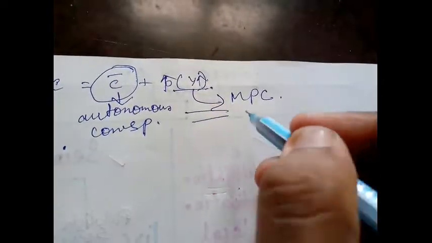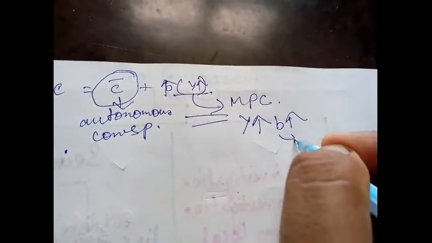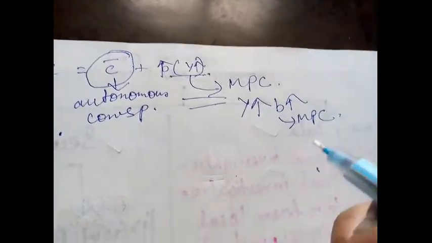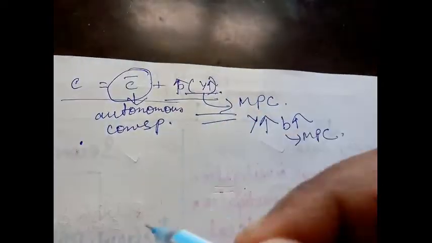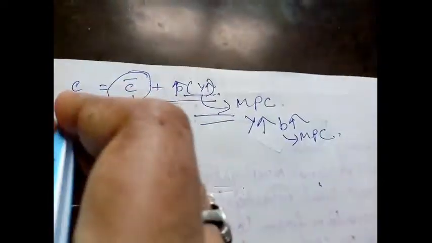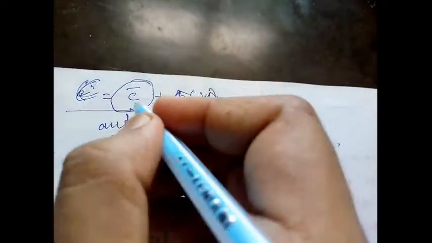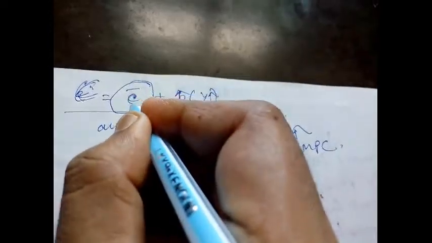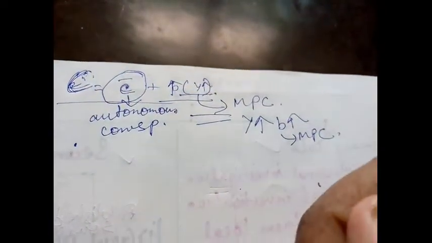So this portion is fixed. It is constant, but this portion, as my Y increases, my BY also increases, and B is your MPC, the marginal propensity to consume. This is the total equation of consumption. This C is my capital C, consumption, okay? And this small c bar is my autonomous consumption, and this capital C is the big C.